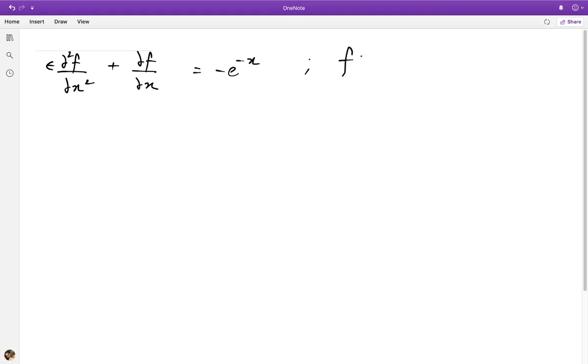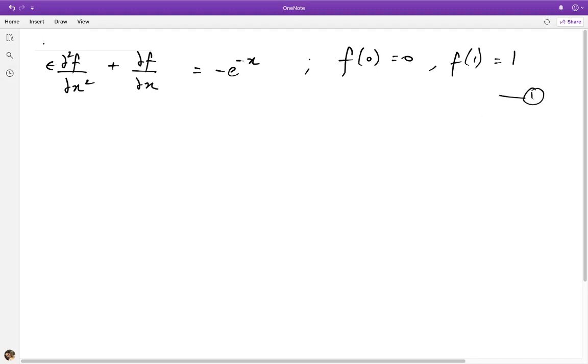And the boundary conditions are f of 0 equals 0, and f at the other boundary 1 is 1. Okay, so this is our mathematical problem, and epsilon here is a small parameter.